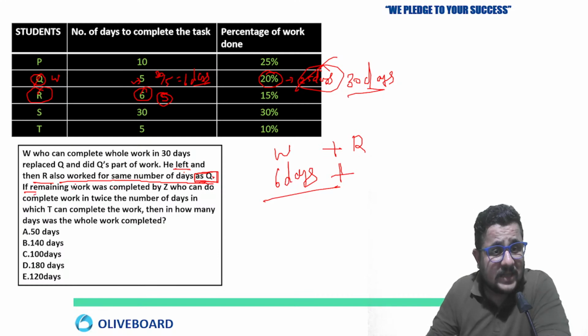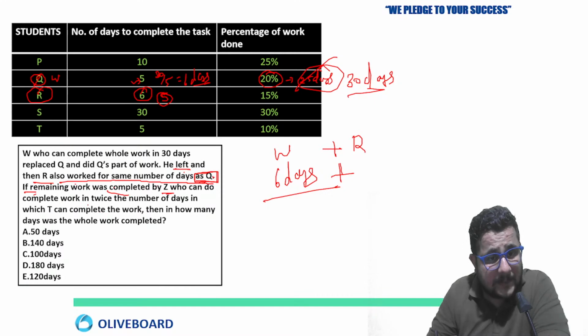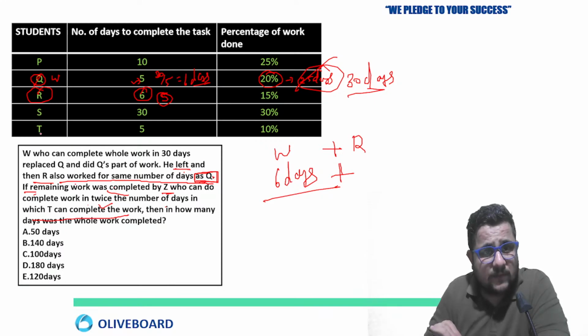Now after this, the remaining work was completed by Z, who can complete the work in twice the number of days in which T can complete the work. T was completing the task in 50 days.